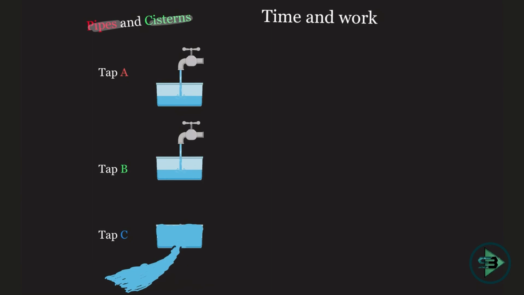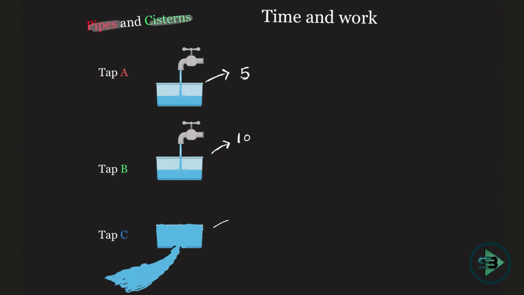What is given here now? There's a tap A that can fill a tank working alone in 5 hours. So if I open only this tap A, individually this tap A can fill this tank in 5 hours. Now there's again a tap B which, individually working alone, can fill this tank in 10 hours. So tap B can fill the tank in 10 hours.